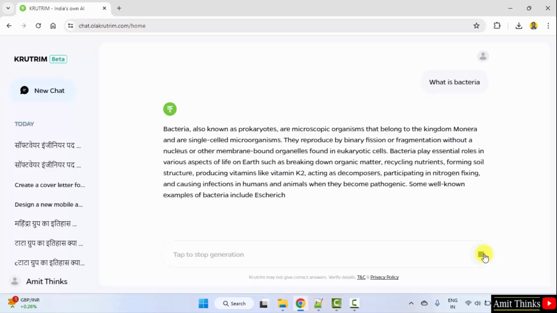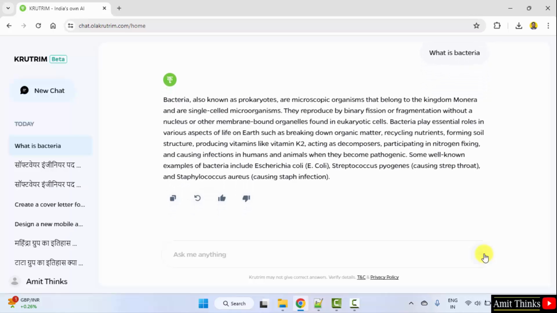So here are some details. Okay, you can learn about the bacteria. Copy it from here. If you want to regenerate, click here. If you liked the response, click here. And if you did not like it, click here. So these two responses would be considered as a review and would be sent to Krutrim AI.